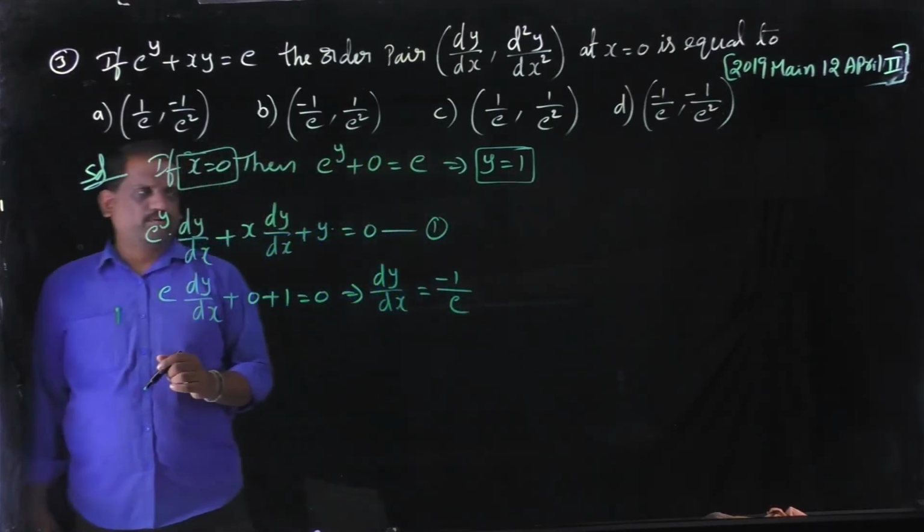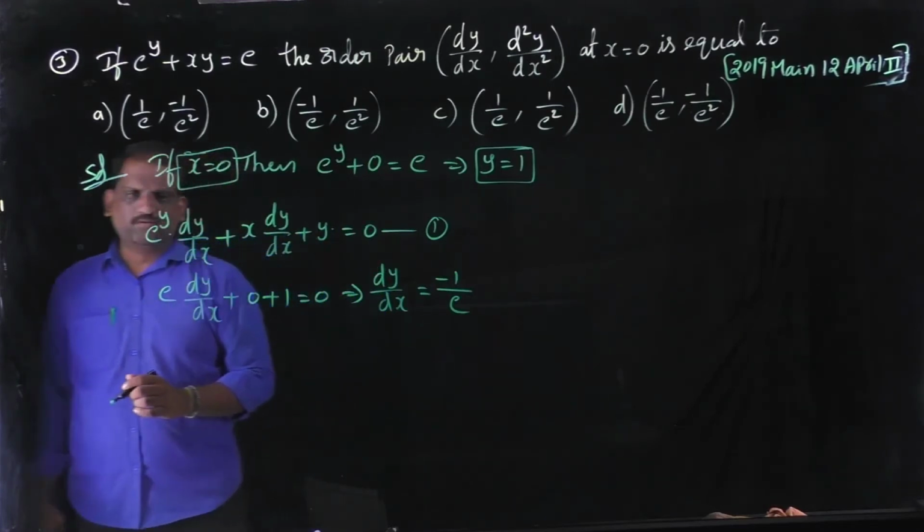Now we are going to differentiate equation 1 once again with respect to x.